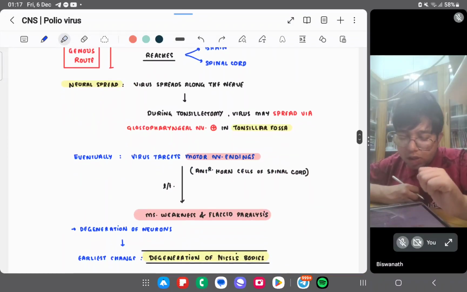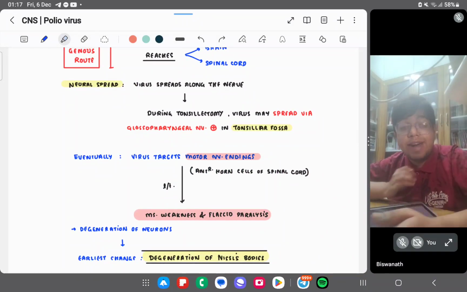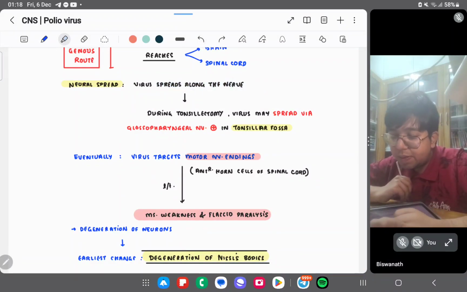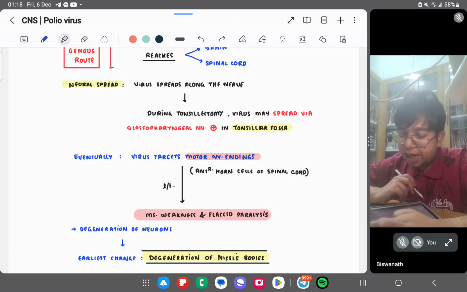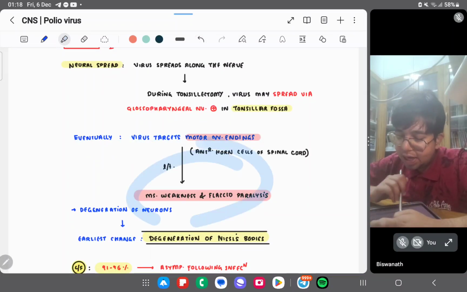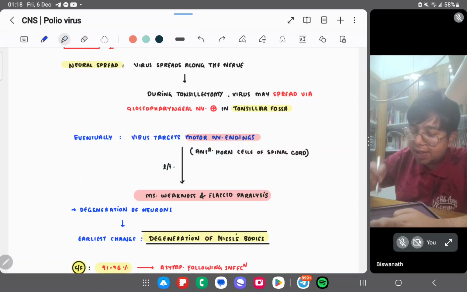During tonsillectomy, this virus has a neural spread. You must know this fact, the virus can spread through the nerve, right? So during tonsillectomy, the virus may spread by the glossopharyngeal nerve in the tonsillar fossa. Eventually the virus targets the motor nerve endings and causes muscle weakness and flaccid paralysis.